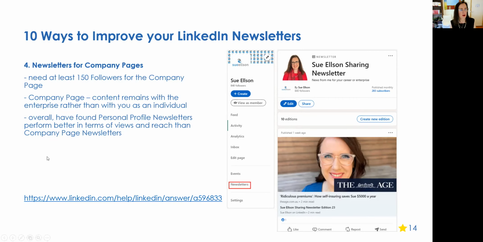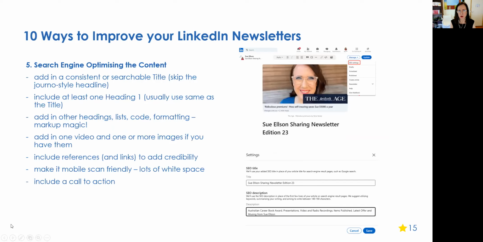Now, when you create your newsletter, you can search engine optimize it. So I have chosen not to optimize each individual newsletter. I've just decided to call them Sue Elson Sharing Newsletter Edition 23. Not super sexy, but I'm actually fine with that because I want people to know it is my newsletter and that's sort of the branding message I want to get out there.